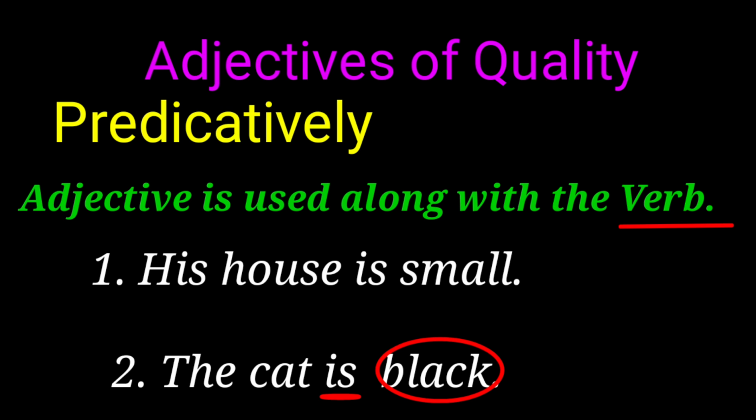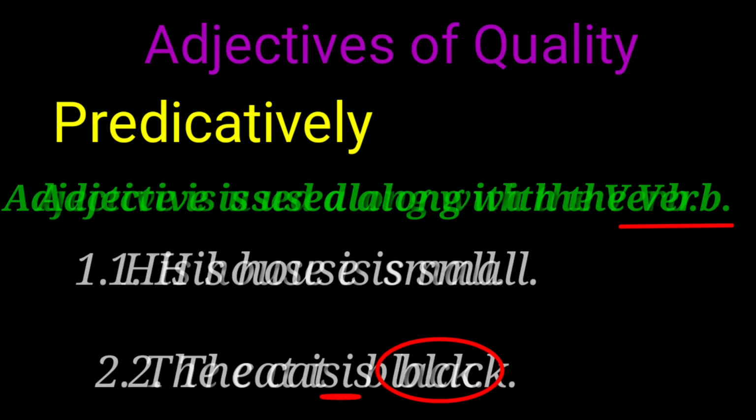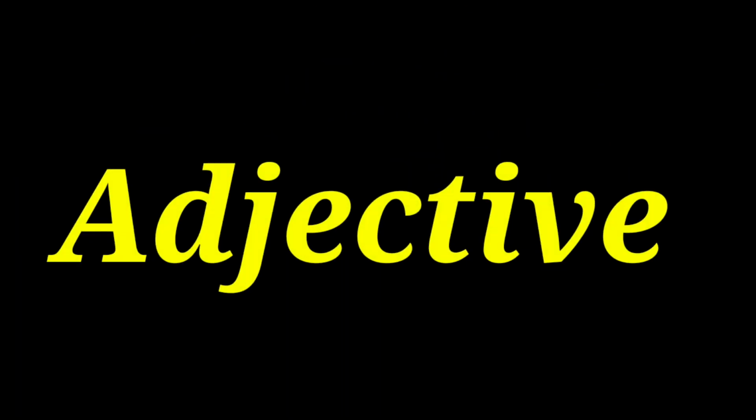Is it clear, children? So, what did we learn today? Adjectives. What is an adjective? An adjective is a word used to add something to the meaning of a noun or a pronoun. Then we found that there are different kinds of adjectives. Among that, first one is adjectives of quality.